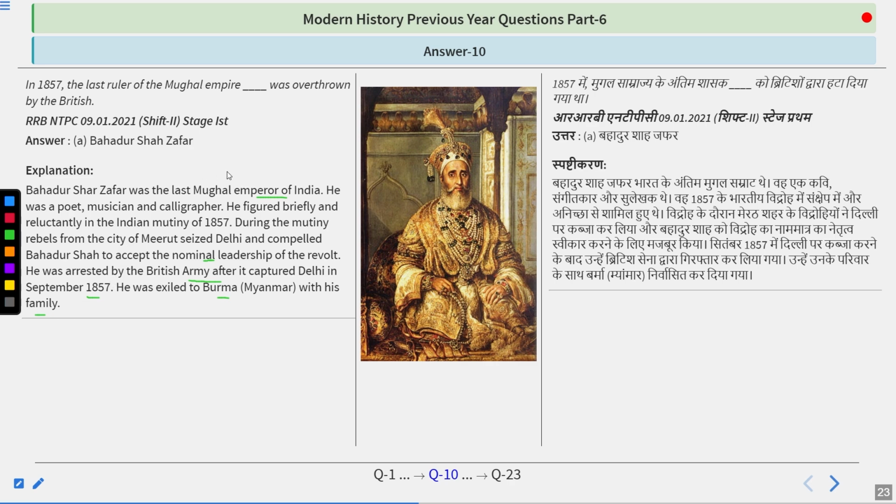After Bahadur Shah Zafar, the Mughal Empire was basically ended, and all his children were killed by the British, and the British Empire was established as Queen Victoria became the next Empress of India.